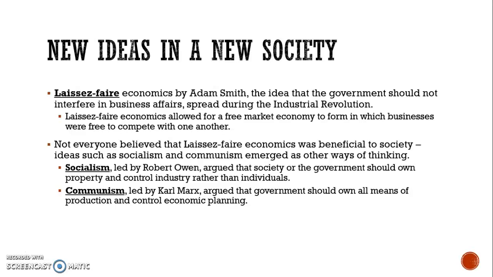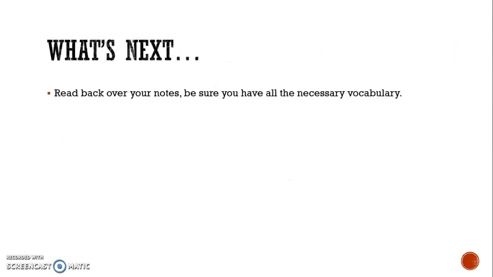However, not everyone believed in laissez-faire economics, and they didn't think it was beneficial to society. So two other economic ideas also emerged during this time period. Socialism, which was created by Robert Owen, argued that society or the government should own the vast majority of the property and control industry rather than individuals. Communism, which was an idea mainly by Karl Marx, argued that the government should own all the means of production and control economic planning.